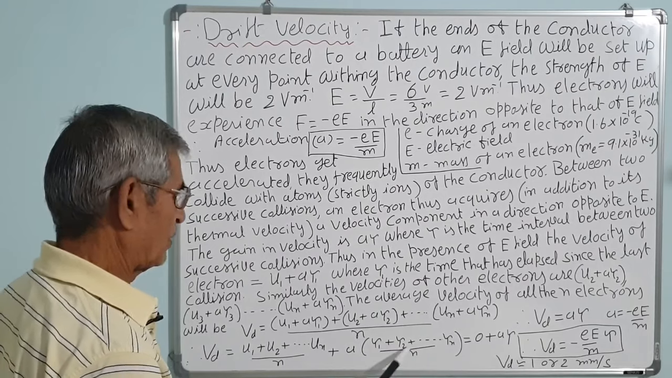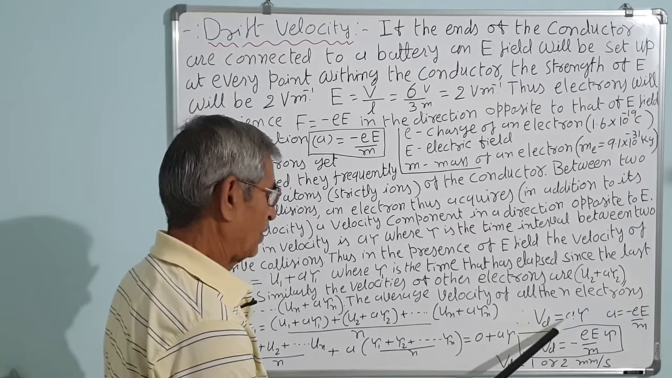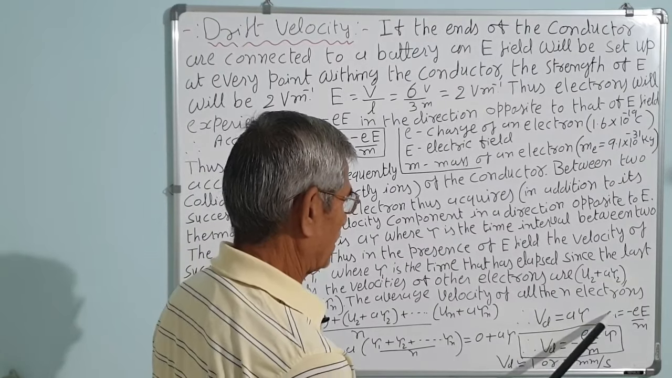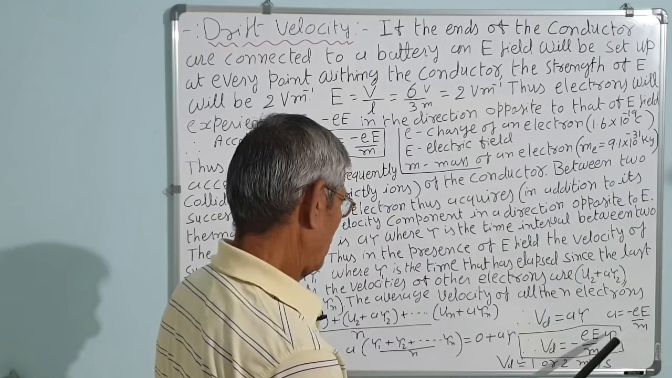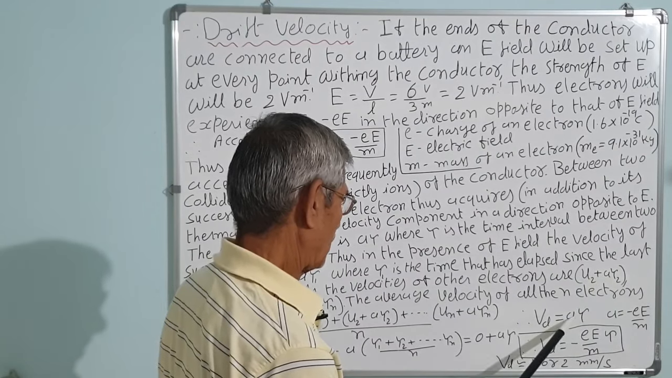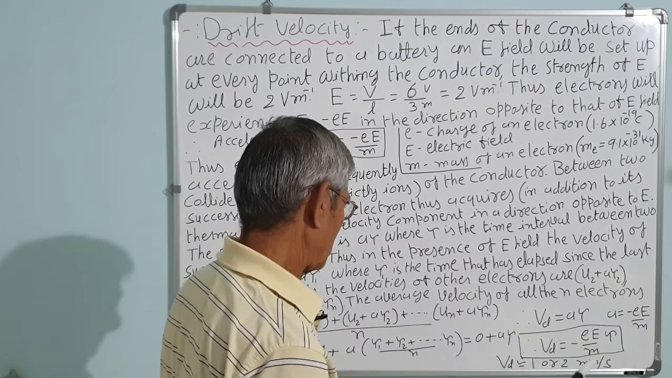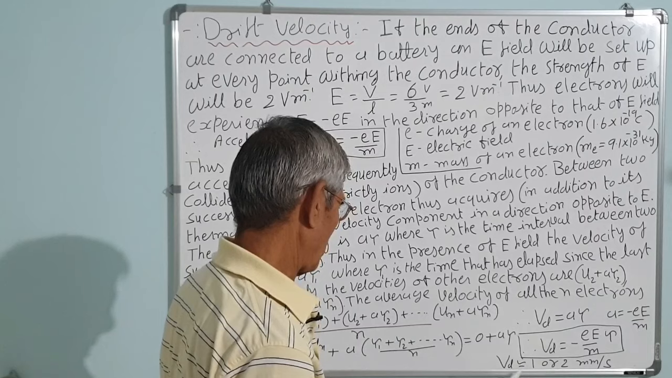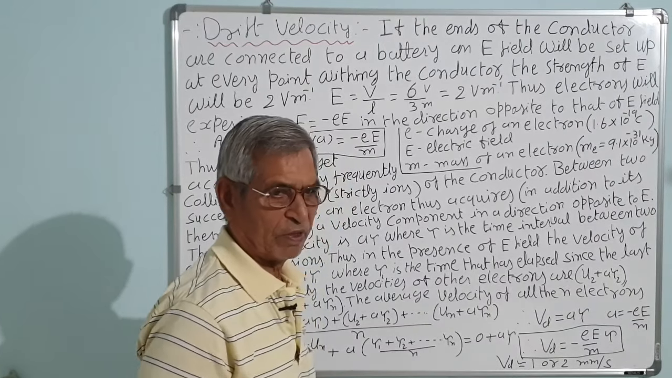This is the average tau, so Vd is equal to a into tau. We know the acceleration of an electron is minus e upon m according to Newton's second law. So, introducing the value of acceleration in this equation, Vd is equal to minus e upon m into tau, with a minus sign because the electron has negative charge. So, Vd is roughly equal to 1 or 2 millimeter per second.